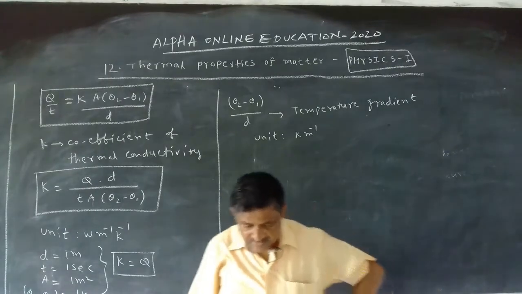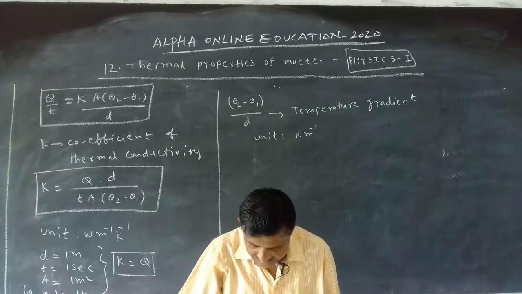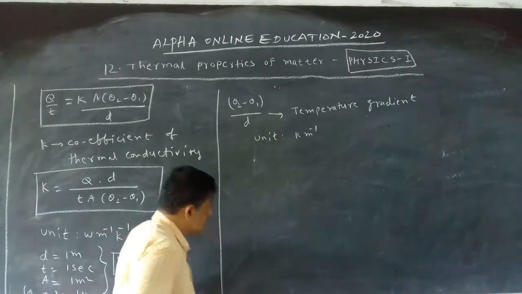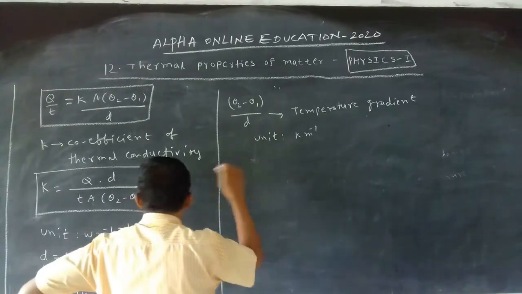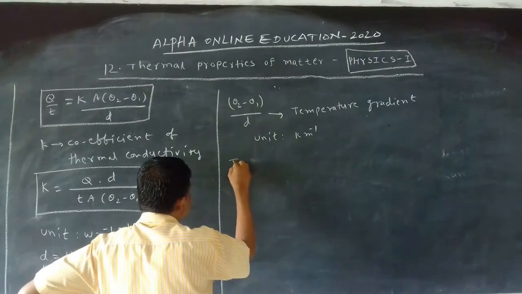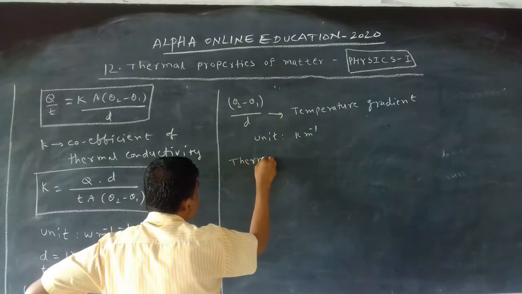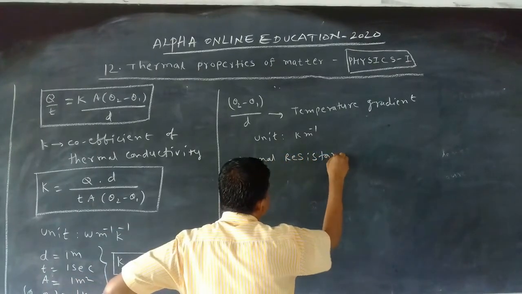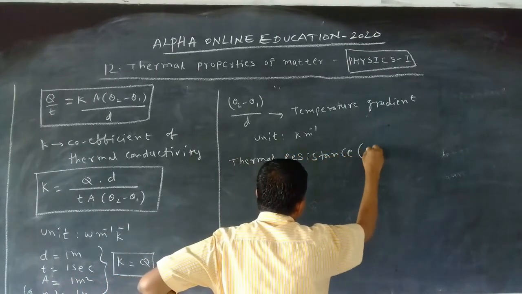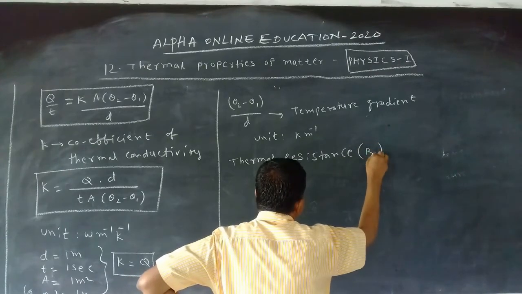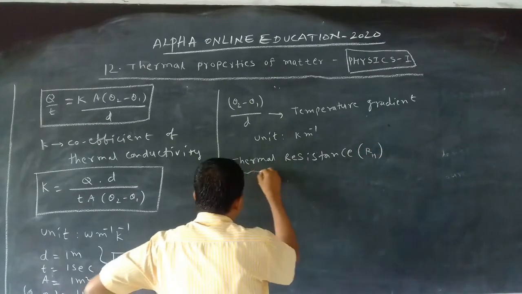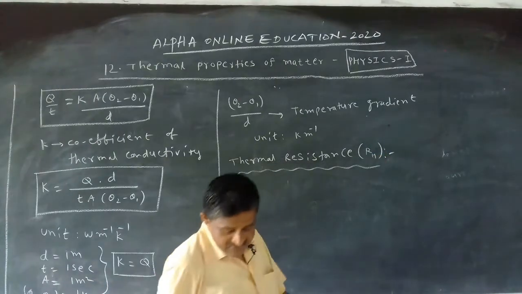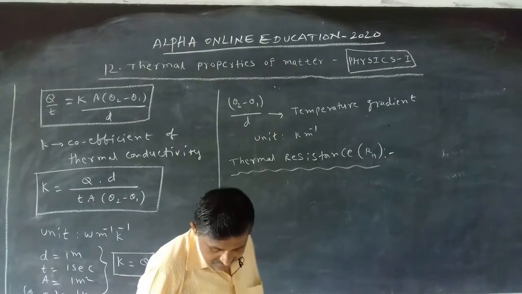And one more important topic under this is thermal resistance. Next one is thermal resistance. It also comes under this coefficient of thermal conductance.